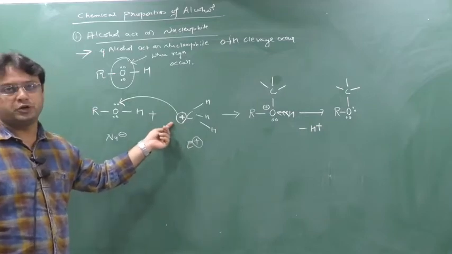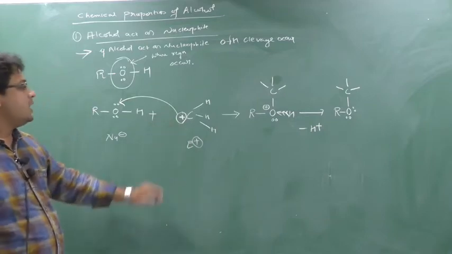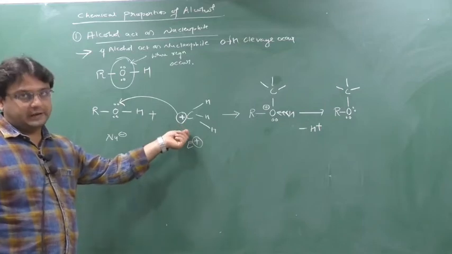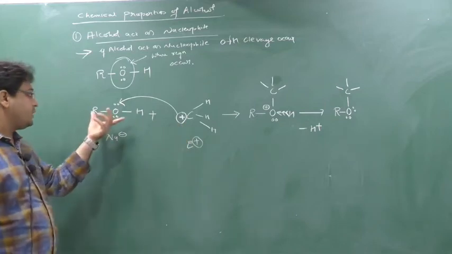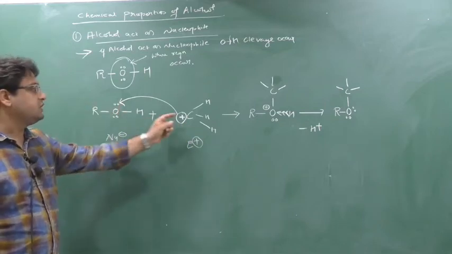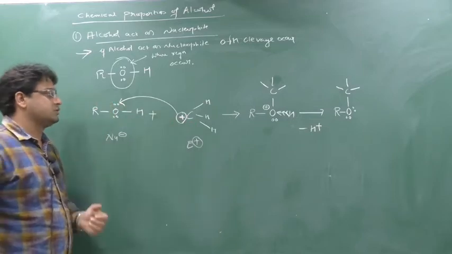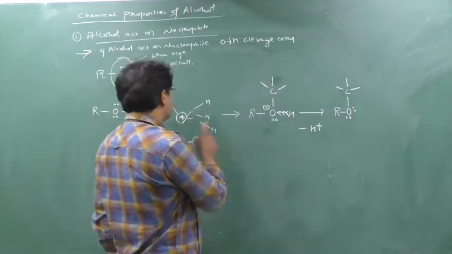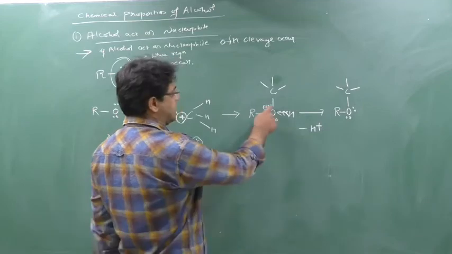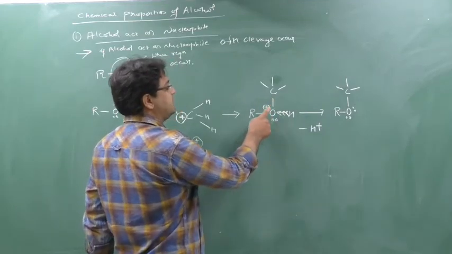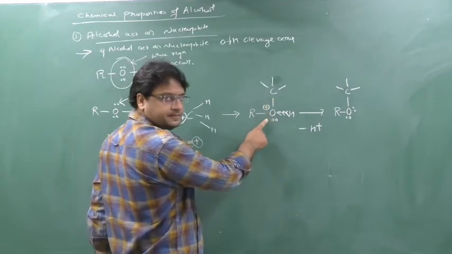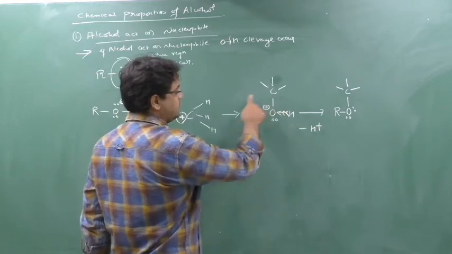This carbocation formation you have studied in GOC. This carbocation is in need of an electron, and this oxygen of the alcohol has the extra electron. So this carbocation will react with this oxygen. Now oxygen will donate the lone pair to this carbon. Whenever oxygen gives the electron, it will create a positive charge. So this formation will occur.